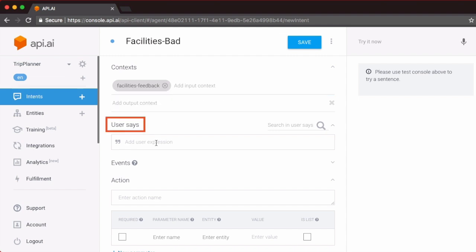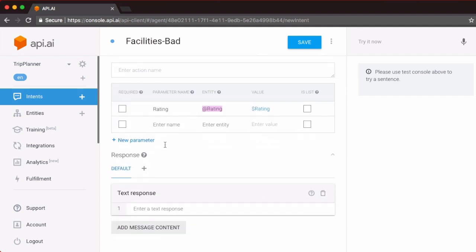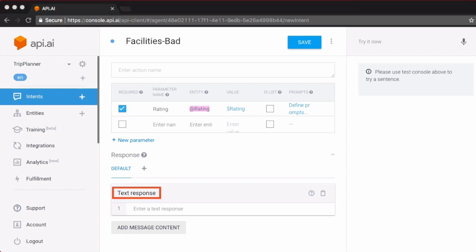So we configure our user says any expression which contains the rating bad, it was bad, or the facilities were bad will invoke this intent. Set up your user expressions accordingly. Mark rating as a required parameter as we did in other cases. And then let's go ahead and configure the text response.